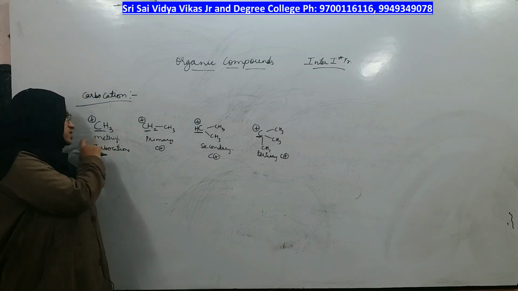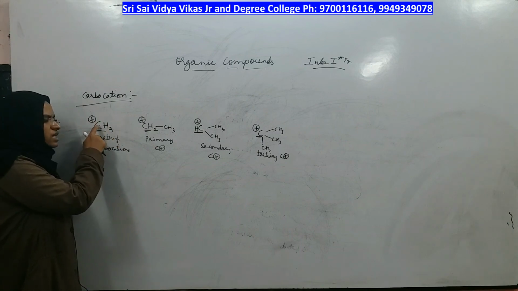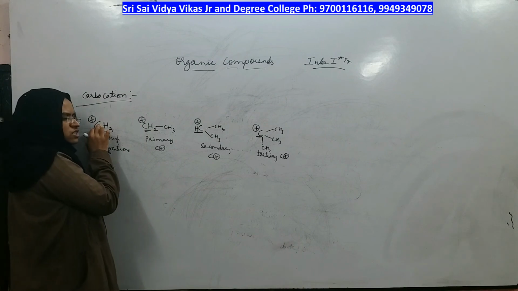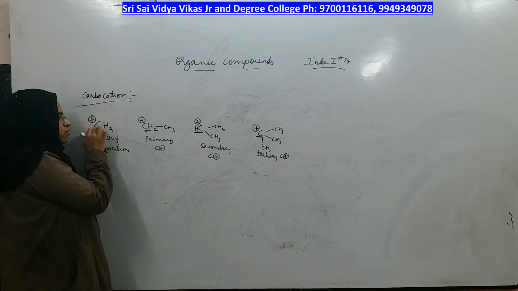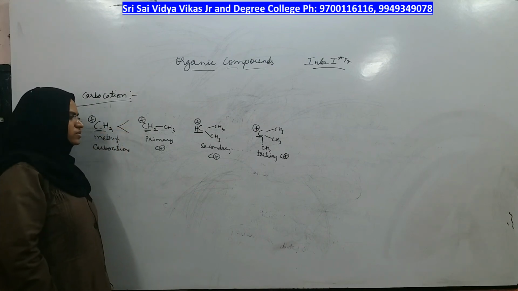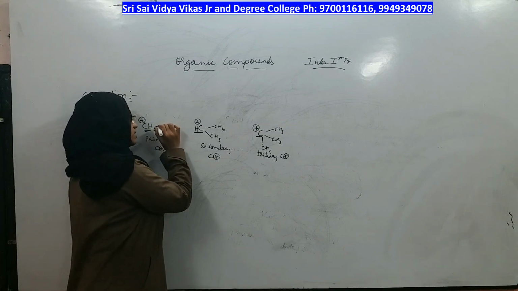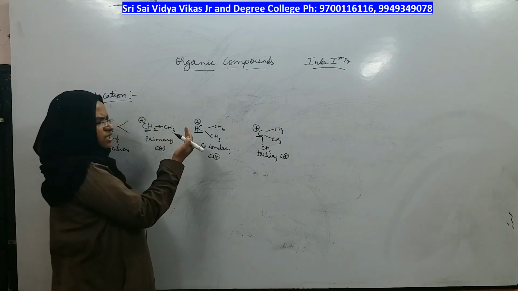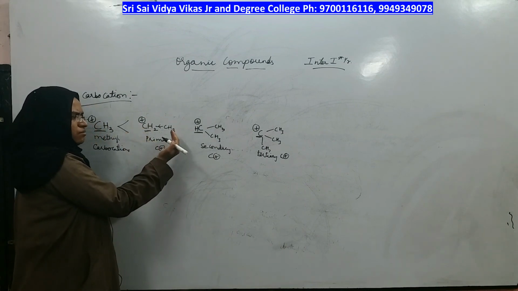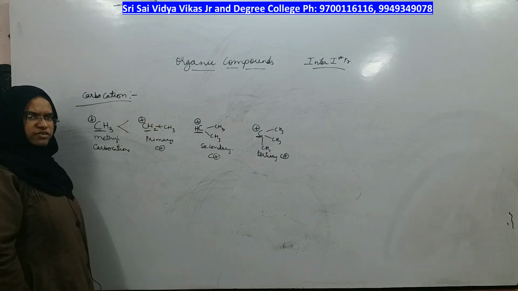Looking at the first, methyl carbocation, there is no carbon directly attached. There is no one who can remove the electron deficiency of this carbon. Therefore, methyl carbocation is least stable. Then comes primary carbocation, in which there is one carbon trying to remove the electron deficiency by giving some of its electrons towards this carbon by inductive effect.